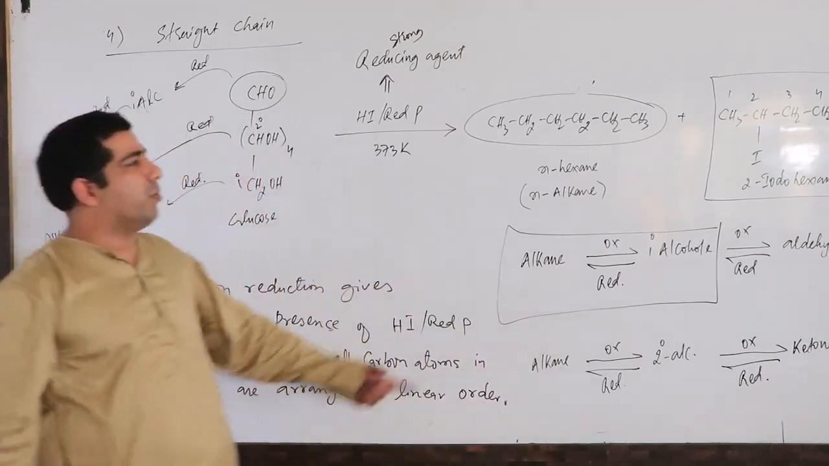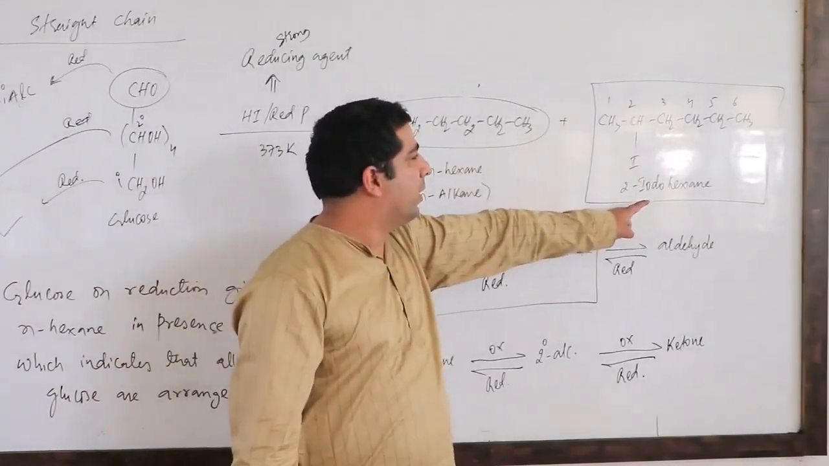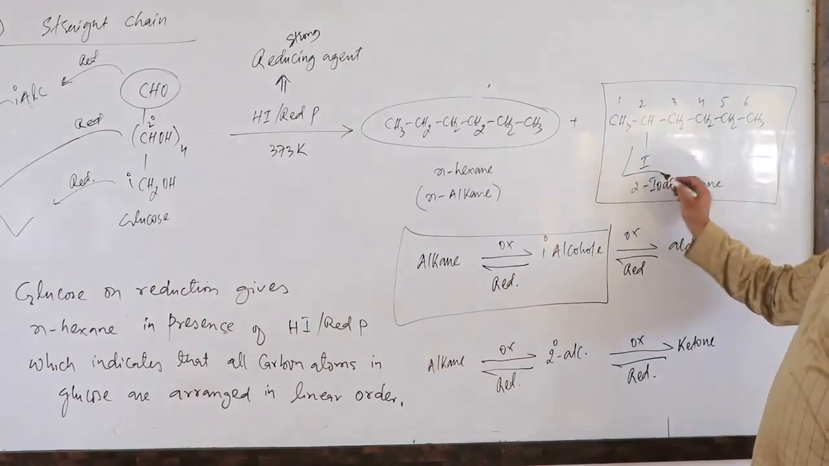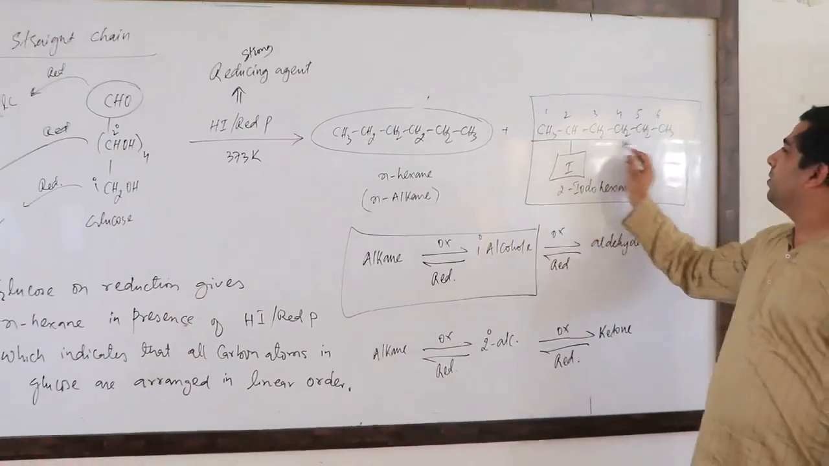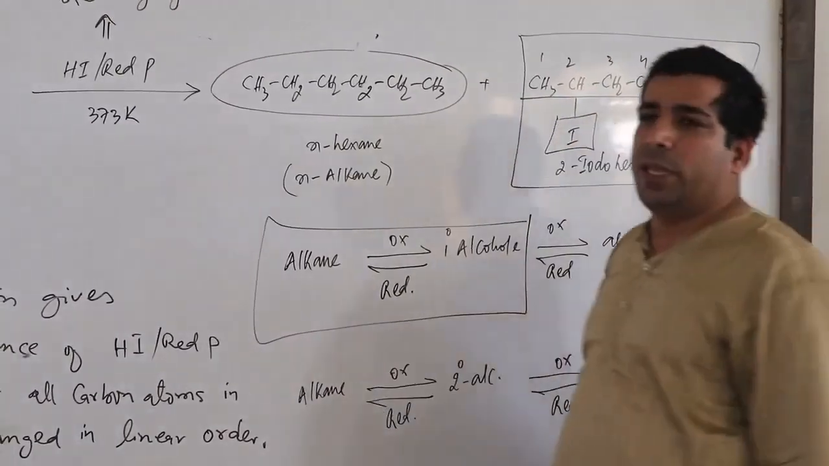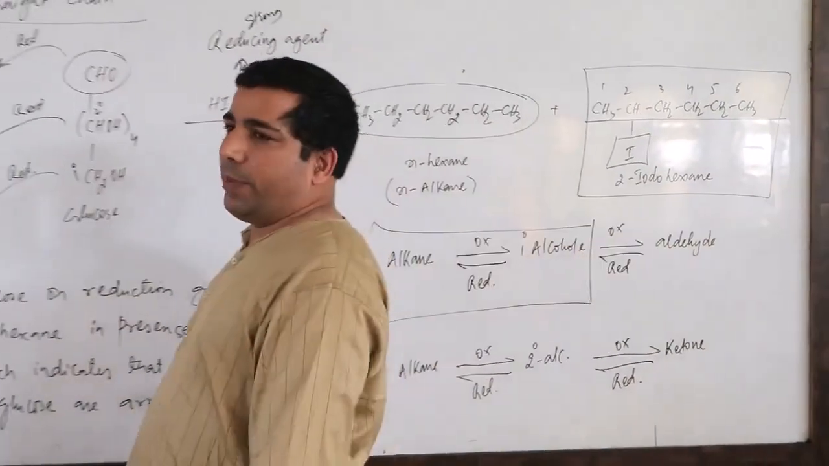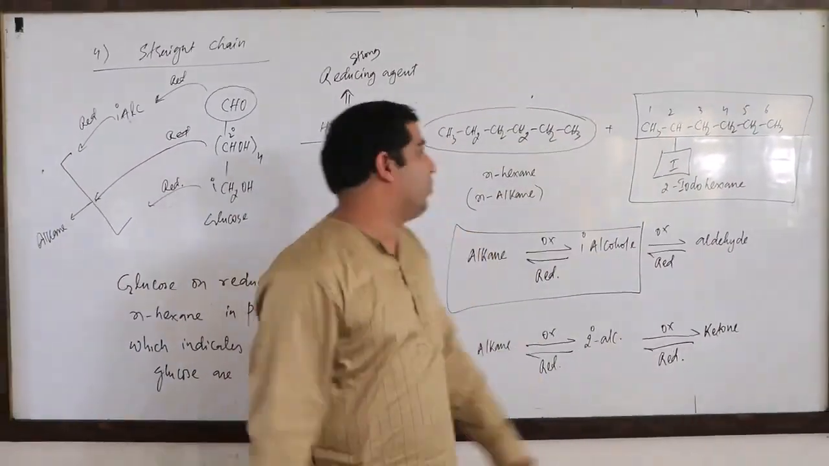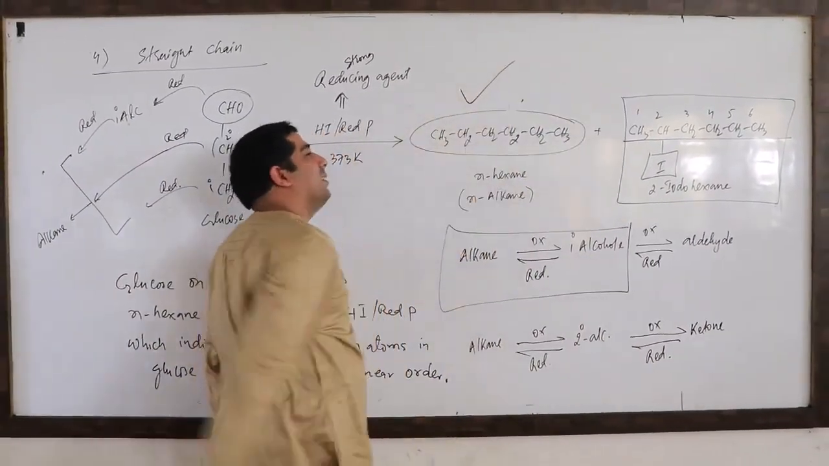And we are getting one more product also, that is 2-iodohexane. This will also tell you, you forget about this iodo part. Just have a look at the carbon atoms. They will also tell you that all the carbon atoms in the glucose molecule are basically linear. That's why you are getting these kinds of structures. But you mainly focus on the N-hexane pattern.